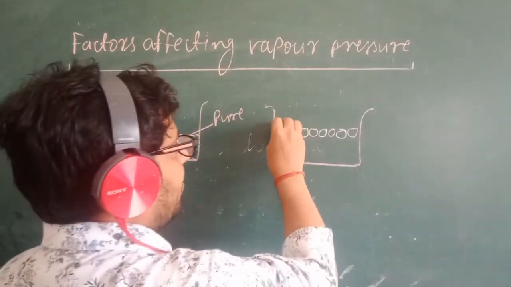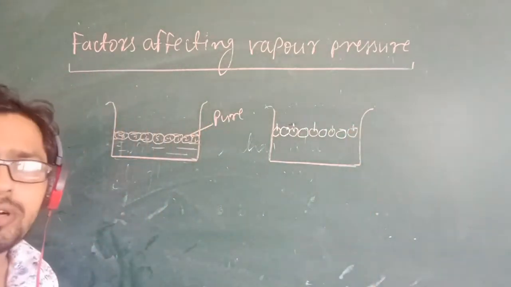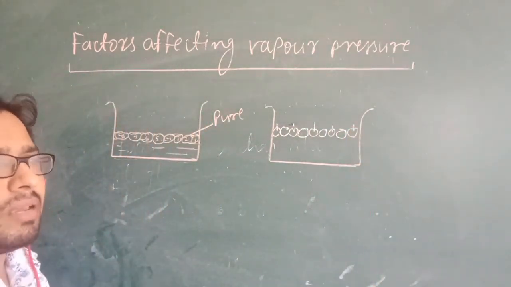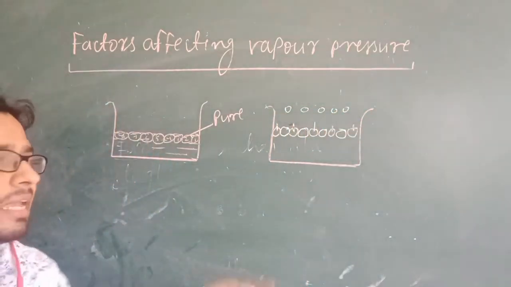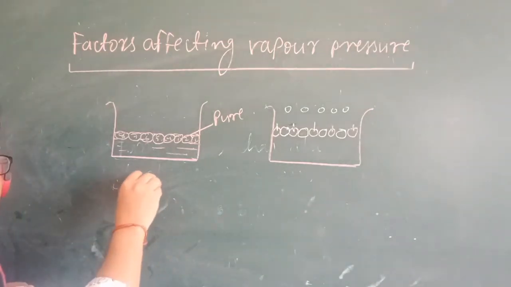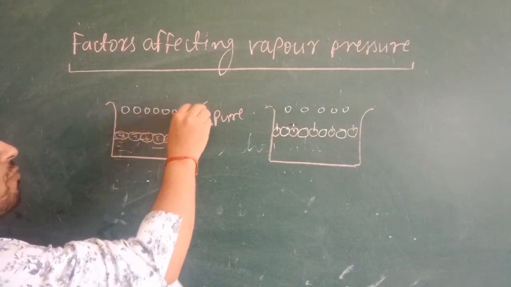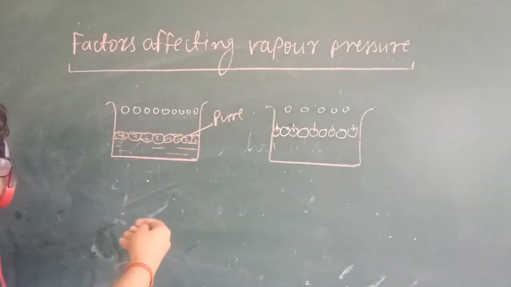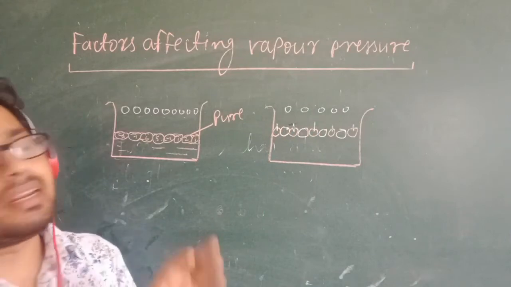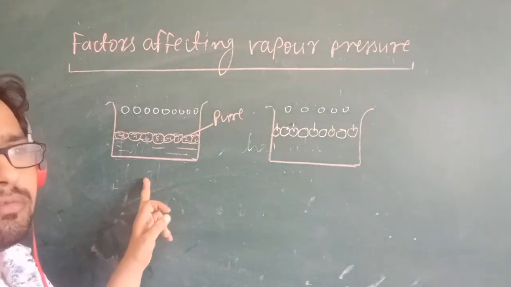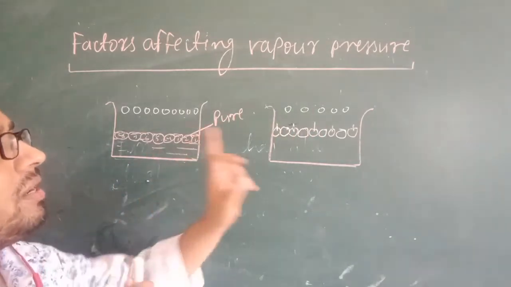But now how many solute particles are there? 1 solvent particle, 2, 3, 4, 5. The number of particles is going to decrease. So whenever I give heat, only 5 particles can be converted into vapor in the case of solution, but in the case of pure solvent, 8 particles can be converted into vapor. So 8 particles will apply more pressure on the surface of the liquid in comparison to 5. So simply I can say that pure solvent has high vapor pressure in comparison to solution.